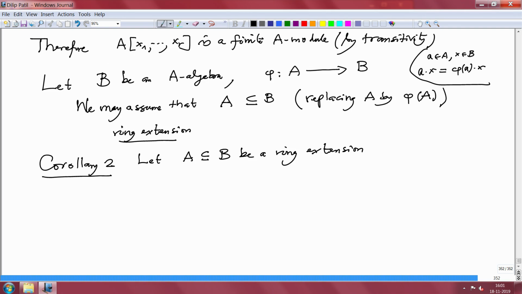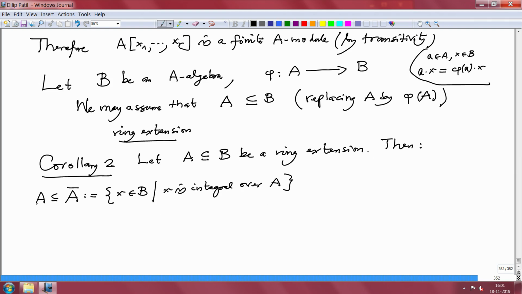Then A bar is precisely, by definition, all those elements x of the upper ring B such that x is integral over A. This contains A, and this is contained in B by definition, and this is a subring of B containing A.